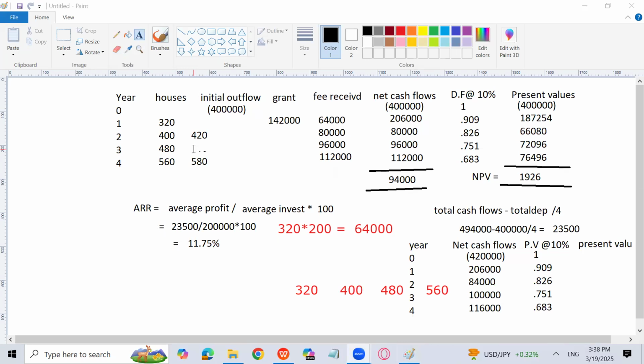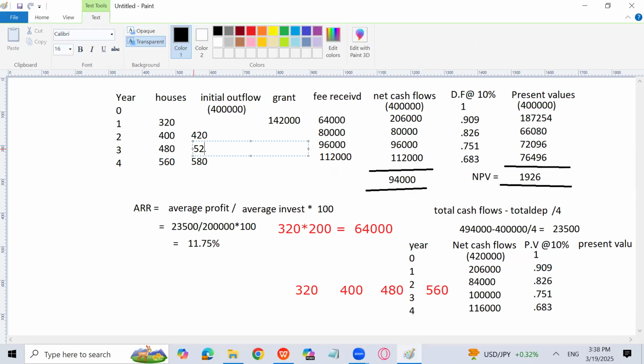Let me correct it first. And then again 520 plus 80, 600, and then again 20. So it will become 620.